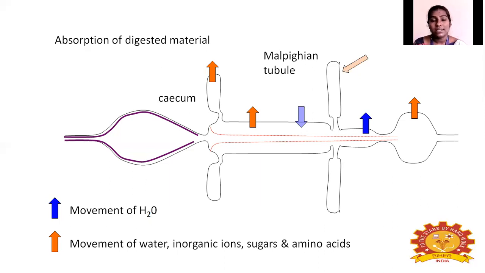Basically in insects, the digestive system is differentiated into three parts: foregut, midgut and hindgut. Each gut has a different structure, starting from the preoral cavity, that is cibarium, salivarium, pharynx, esophagus and crop. It is carrying the ingested food, the food eaten by the insect, and breaking the food, and then the food is passed to the midgut.